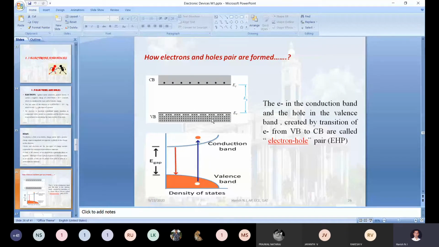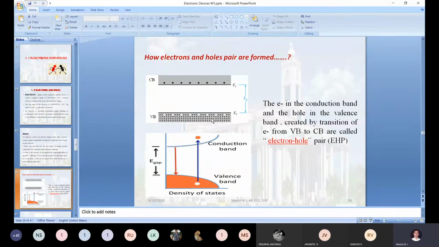When T equals 300 Kelvin or more, the semiconductor, or silicon, behaves like a conductor.